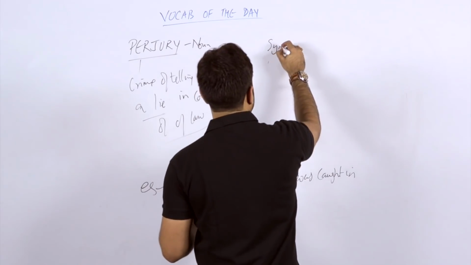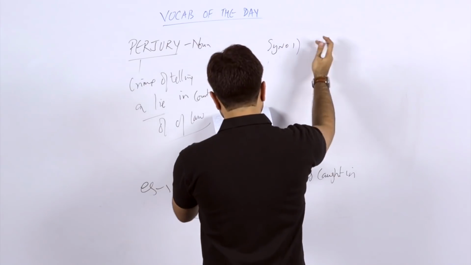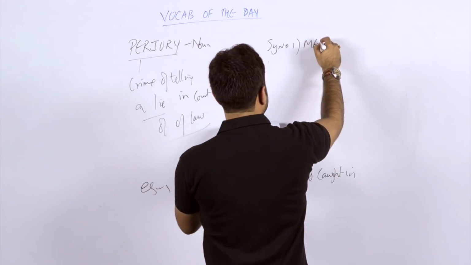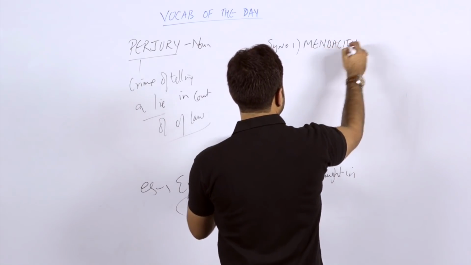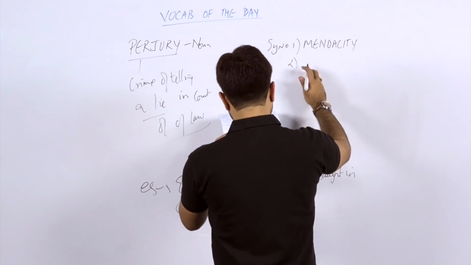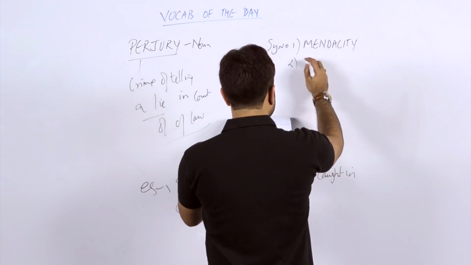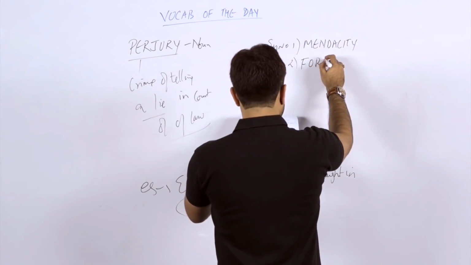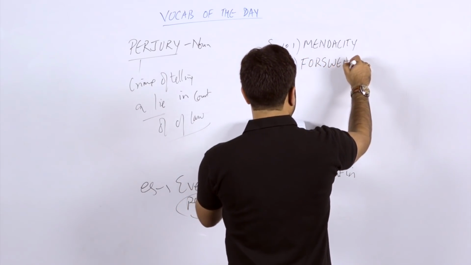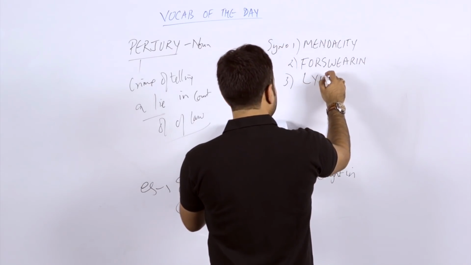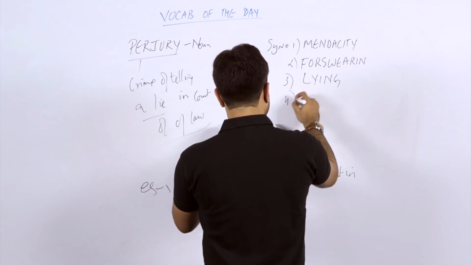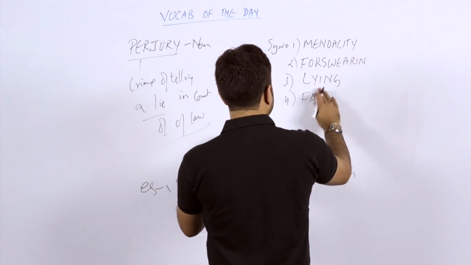So what can be the synonyms? Synonyms we can take are, simply, mendacity. Mendacious is a person who is dishonest. Second word we can take is forswearing. Third word, a simple word, lying. Fourth we can say falsehood.